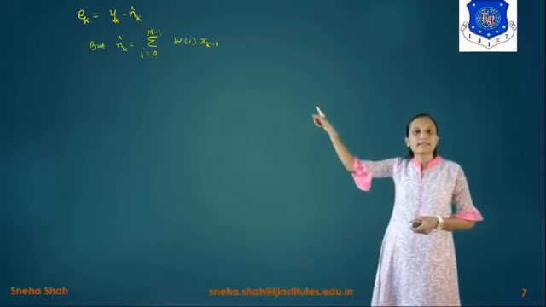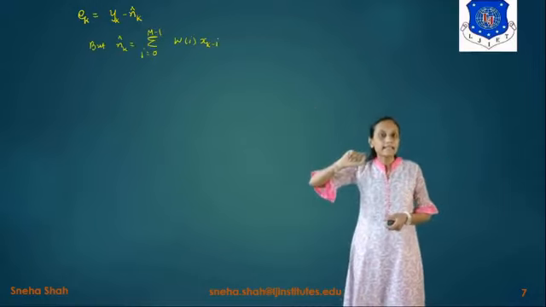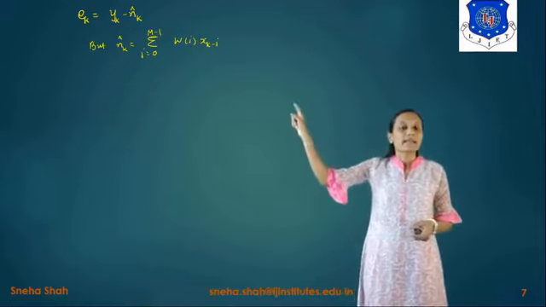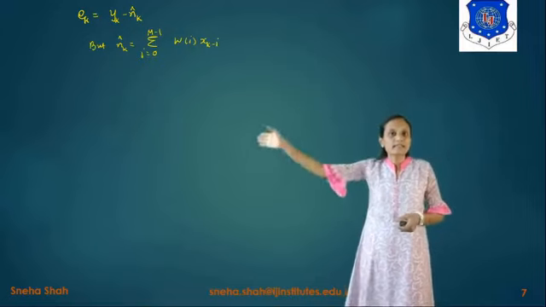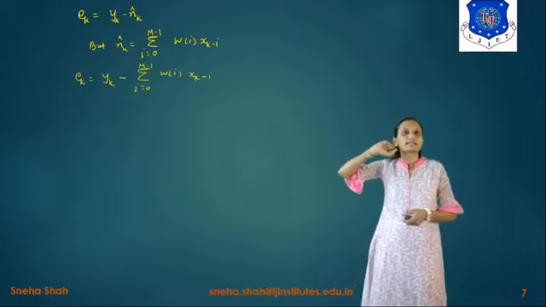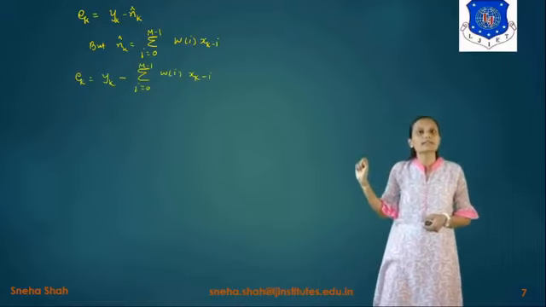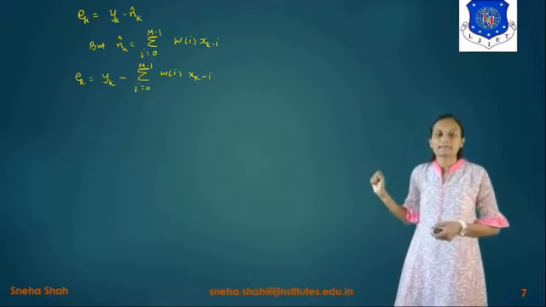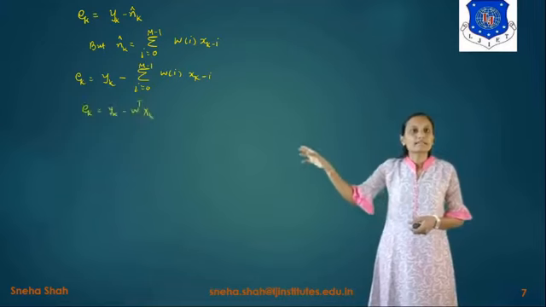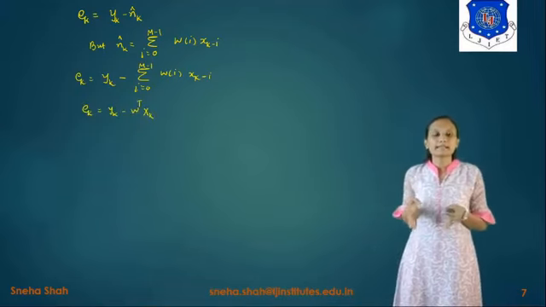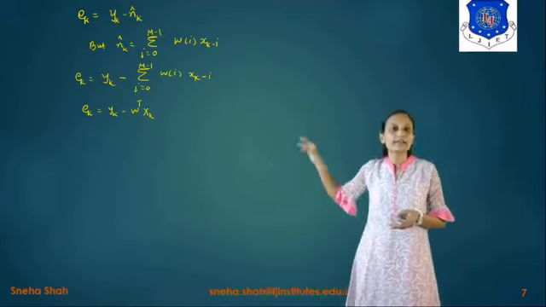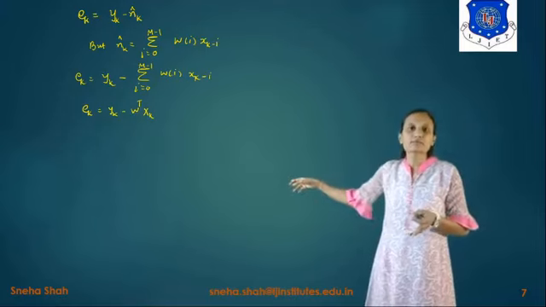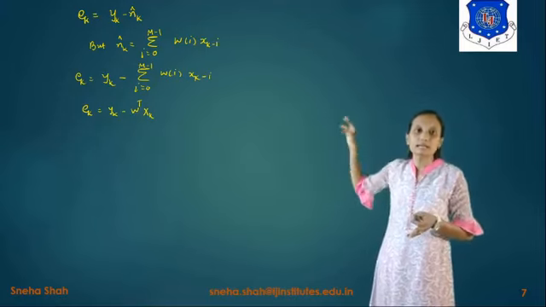Now in this we have taken the noise signal as nk caret equals summation I equals 0 to m minus 1 w of I xk minus I. If we put this value in the above equation, the answer is ek equals yk minus summation I equals 0 to m minus 1 w of I xk minus I. Now if we represent this signal in terms of matrices, then w of I will be represented in the form of a column matrix, and in transpose form it will be represented as w raised to t.